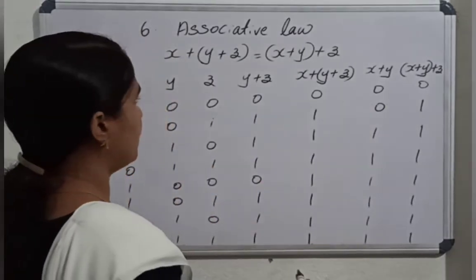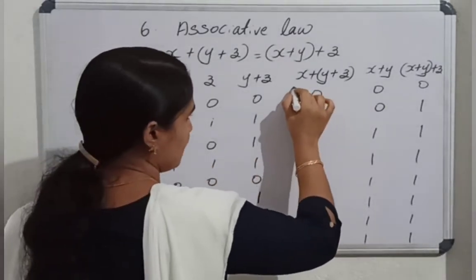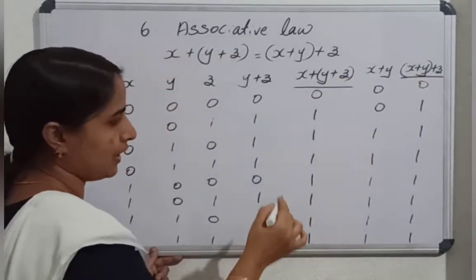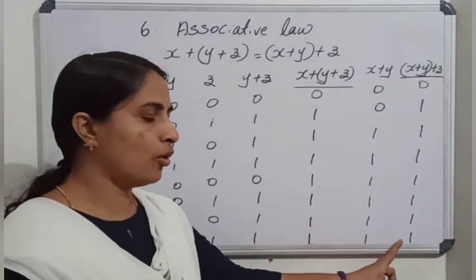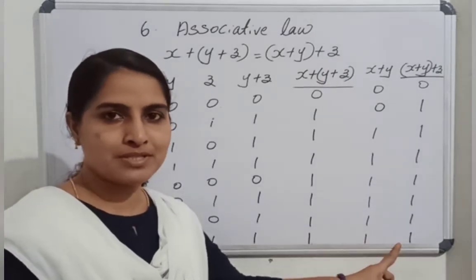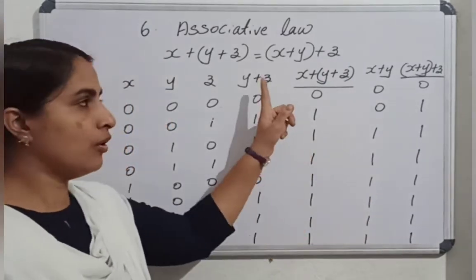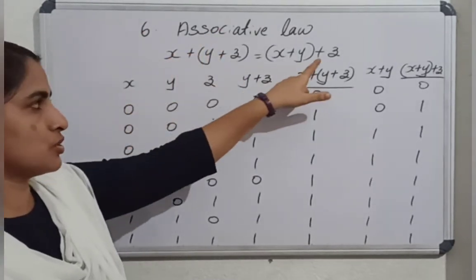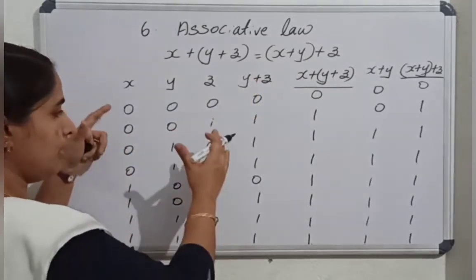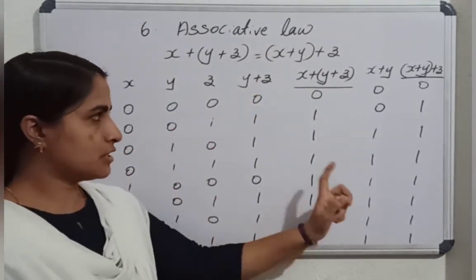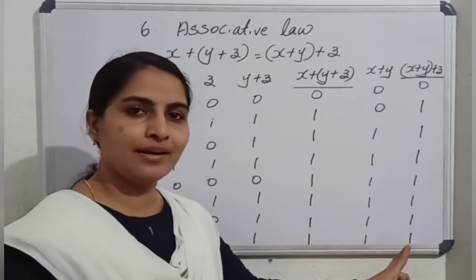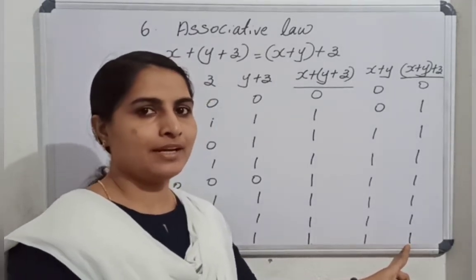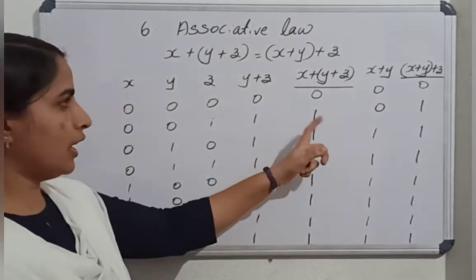So how can we prove it? These two columns, x or y or z and x or y or z, are identical. Hence this law is proved. If the question comes to prove this law, first write that the associative law states so and so. Then show the truth table properly. Then specify that these two columns are identical. Hence it is proved.